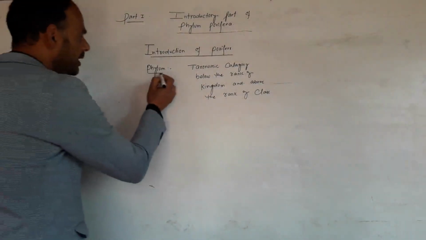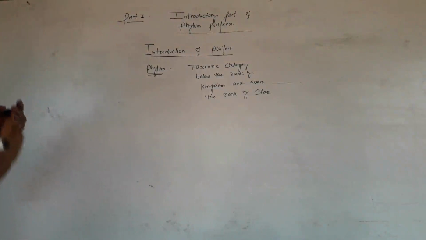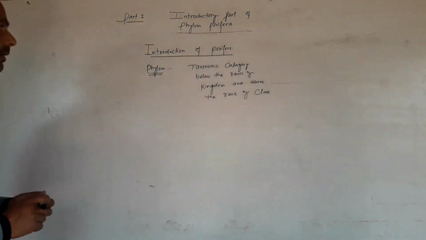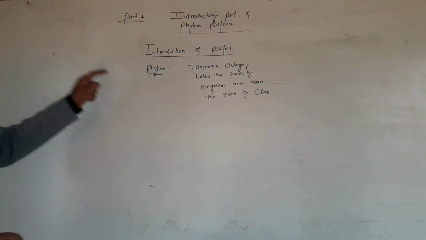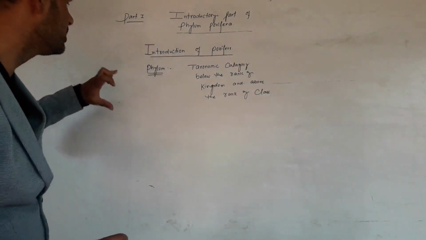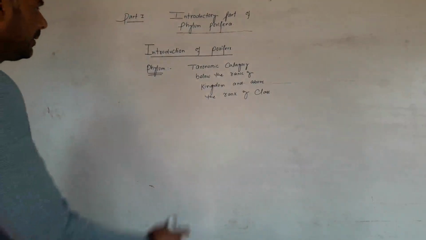So this phylum contains many classes, and the phyla are organized together to make a kingdom. Here, today's topic is about those organisms that belong to the phylum Porifera.